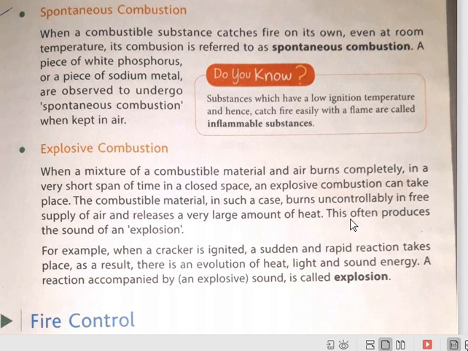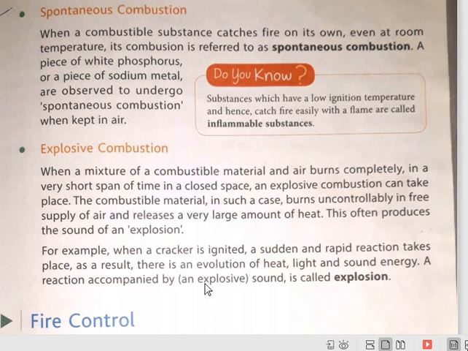It will burn within a few seconds, and it releases a lot of heat and sound, because this type of combustion is out of control. It is uncontrollable, means we cannot control it.